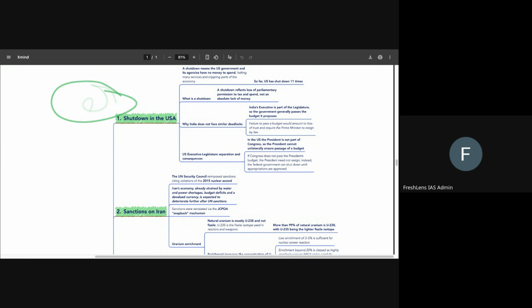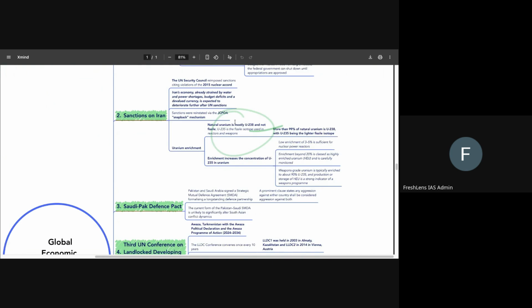A presidential system in the US means that the president needs approval from the legislature with regards to spending of the money. However, at the same time, because the president is also an independent head, he cannot be asked to resign if the budget is not passed. So in such cases, there is a shutdown in the US. However, in the case of India, because the executive is part of the legislature itself, if it fails to pass a budget, it is supposed to resign. So shutdowns do not happen. Direct resignation of the executive concerned happens, so that we have only an executive which enjoys the confidence of the legislature. That is something that we have to be clear about.